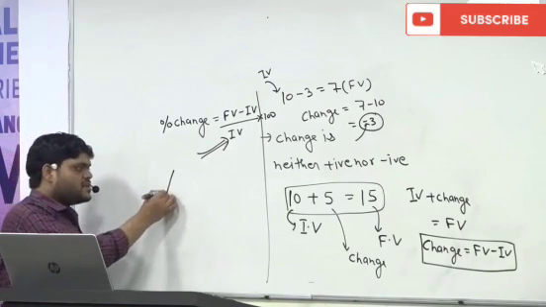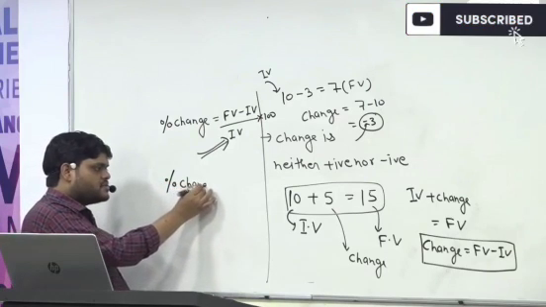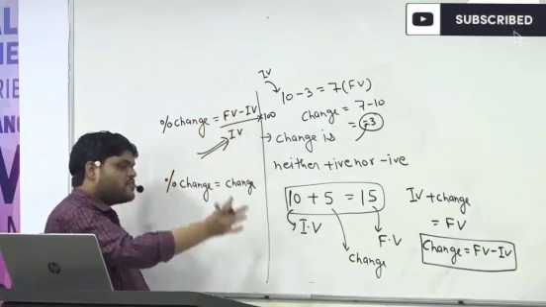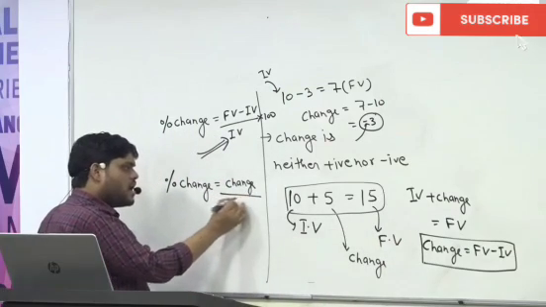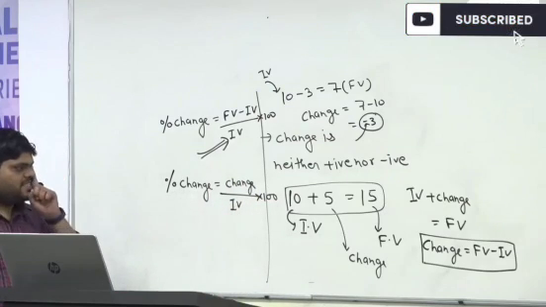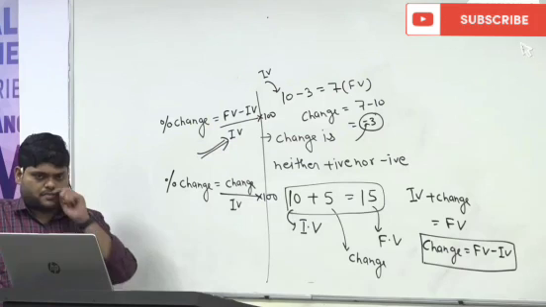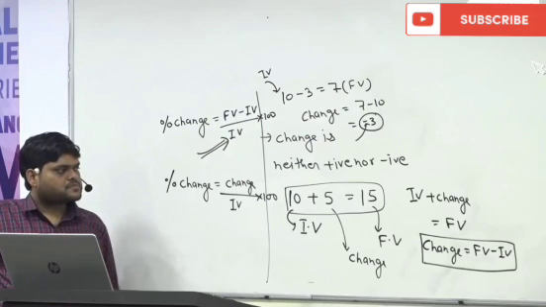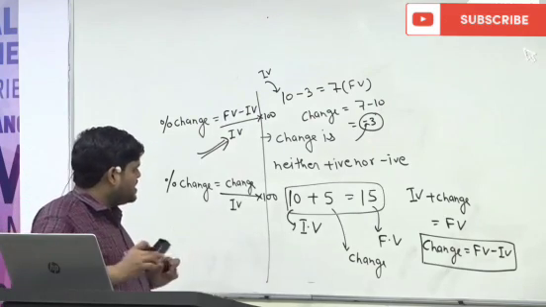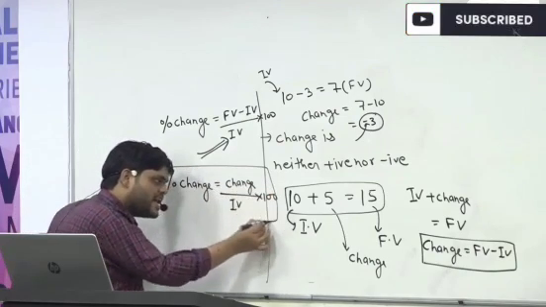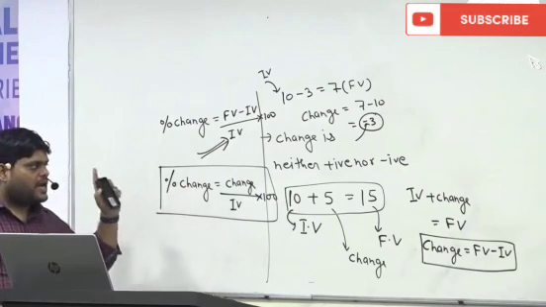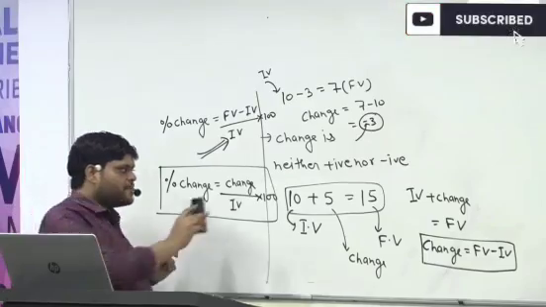So we can say that percent of change is equal to change, because final value minus initial value is equal to change, upon initial value into 100. Change upon initial value into 100. This will help you a lot. This will help you in DI, in percentage, everywhere.